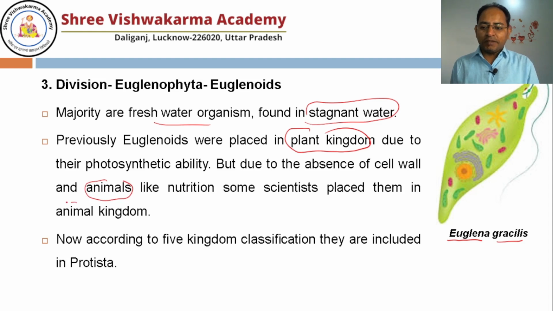So some scientists kept it under the animal kingdom. So strange. It has the characteristics of both plant and animal. That's why they are known as the connecting link between plants and animals. They are both autotrophic as well as heterotrophic. So now, since it has mixed characters, we are keeping it in kingdom Protista.